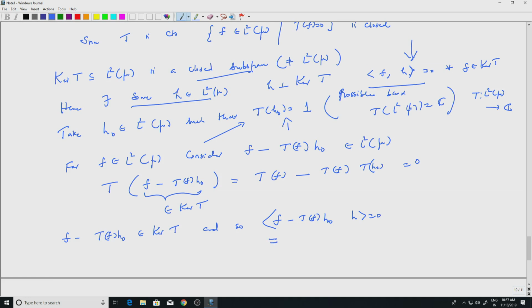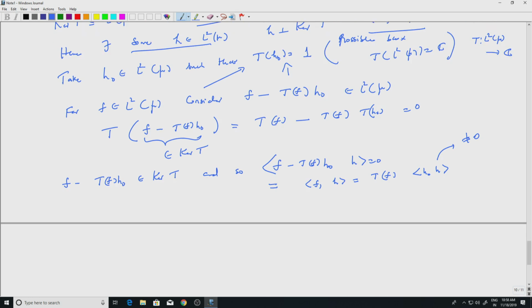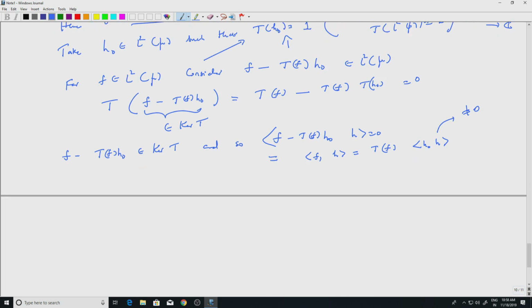This means that f inner product with H equal to, right, minus Tf etc. I take to the other side. Tf is a constant, so that comes out, H naught inner product with H. So this cannot be 0, because if it is 0, then f inner product H will be 0 for every f, and so Tf is 0. Okay. So that is non-zero.